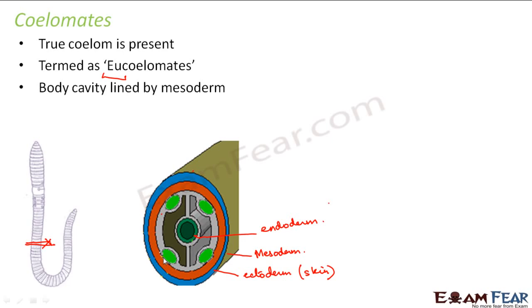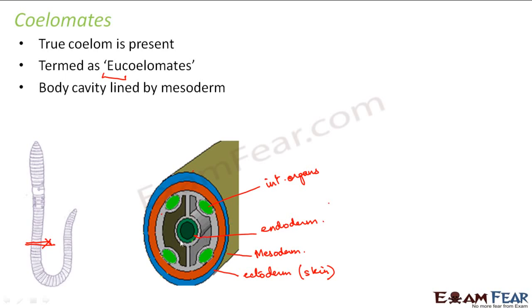And then you have these green colored structures here. What are these? These are the internal organs, the various organs present inside the body of the earthworm. Now where are these internal organs suspended? They are suspended in the coelom.